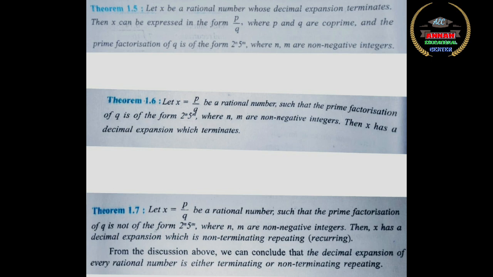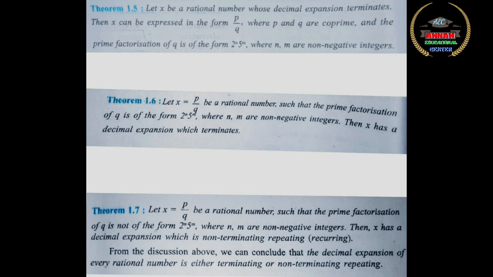If you have any other prime numbers except powers of 2 and 5, that is, if you want to put it in written form, you should have only 2 power m into 5 power n. That should be the form of your q.